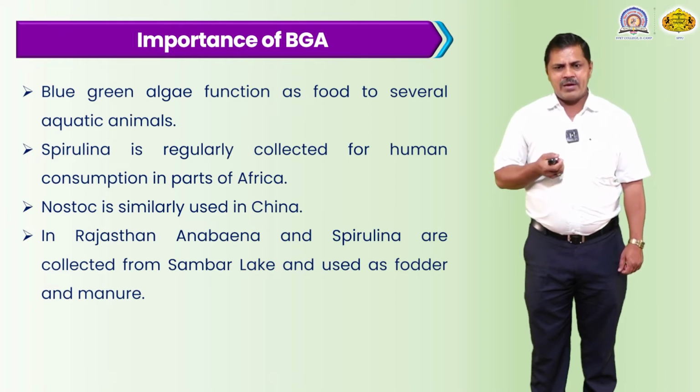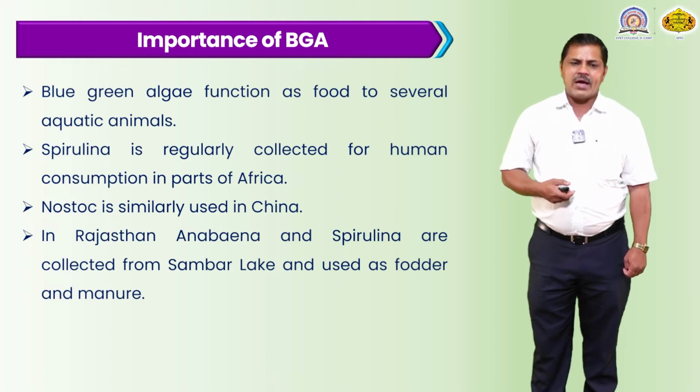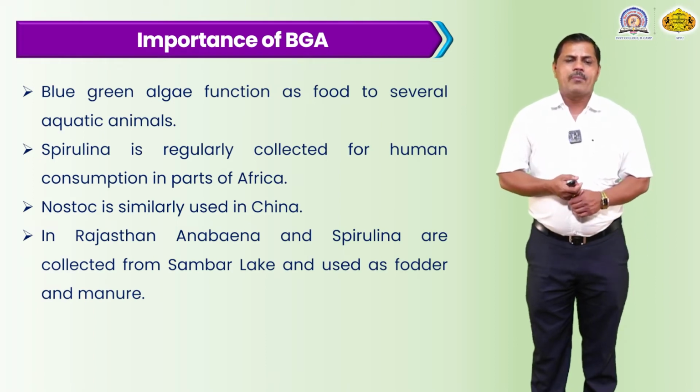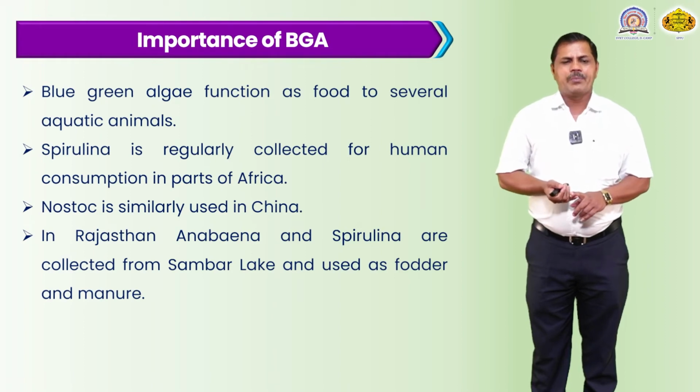In Rajasthan, Anabaena and Spirulina are collected from the Sambhar Lake and used as fodder and manure. Means both manure as well as fodder can be prepared in Rajasthan from Anabaena species and Spirulina species.